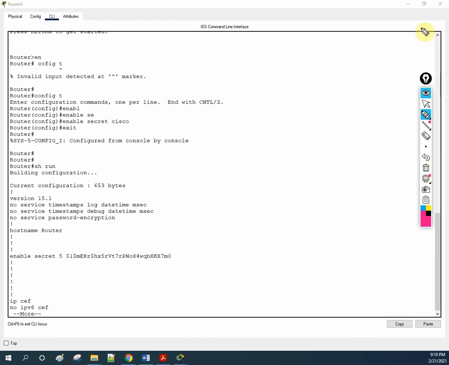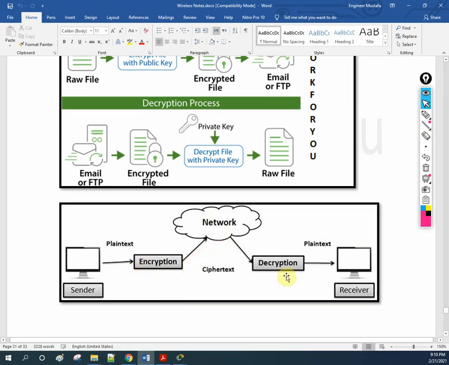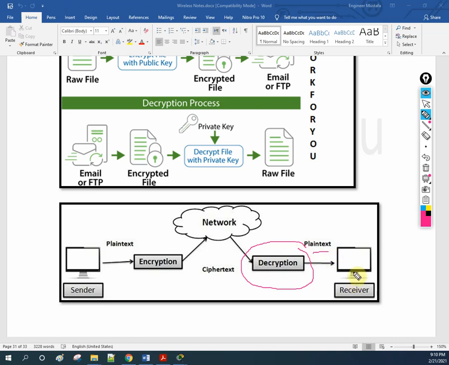So what we are saying is encryption, decryption, encrypting and decrypting. Let me show you, not this one, this one here, encryption and decryption. Whenever a sender wants to send any data, we add some key and encrypt it; we call it ciphertext. It goes to the network wherever you are sending, and the receiver will receive it and decrypt it. They perform the opposite operation of whatever we performed in the encryption. After doing this, they will have the plain text.